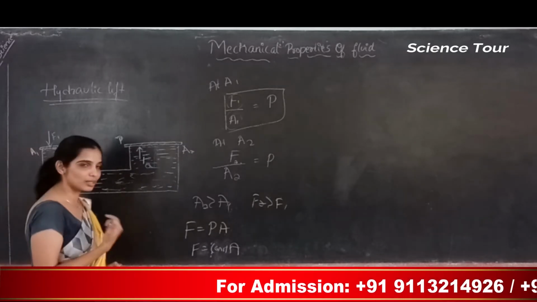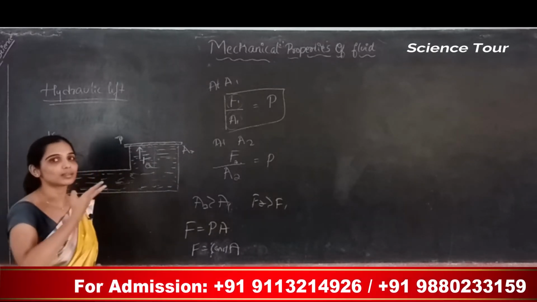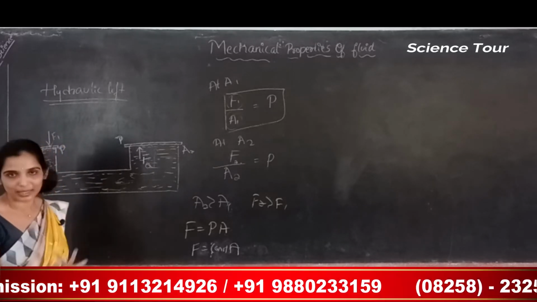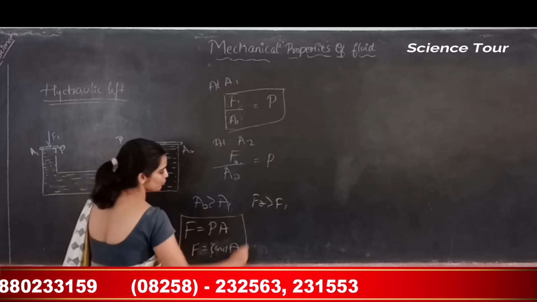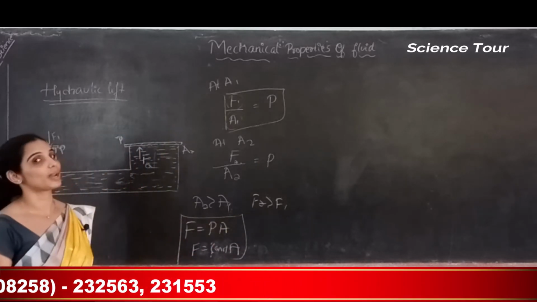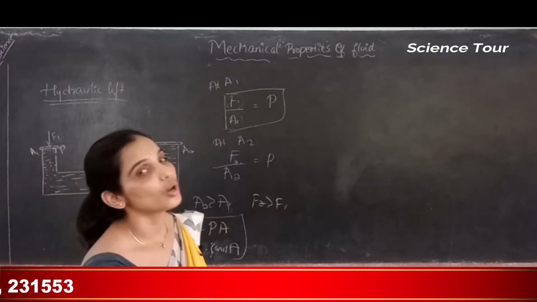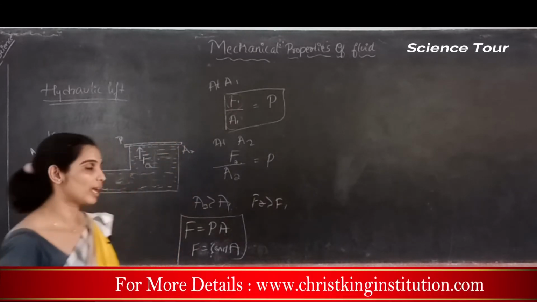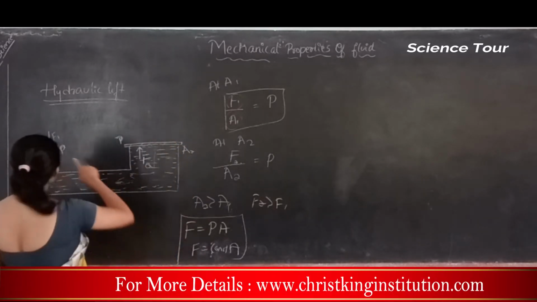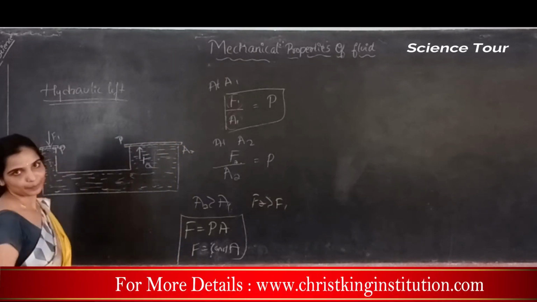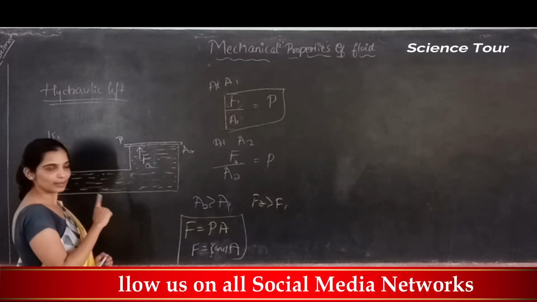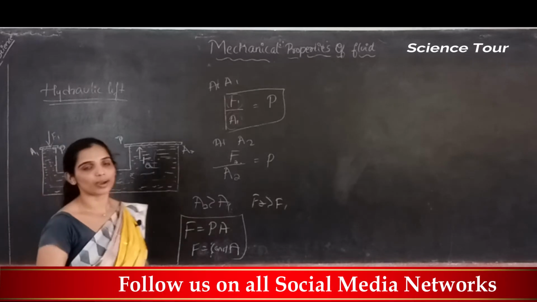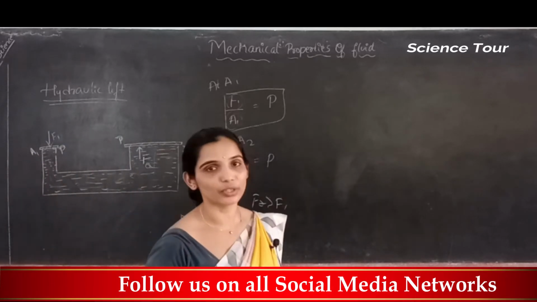I am trying to prove it more mathematically, because maths is more convincing. Force is equal to pressure into area is a known thing. So here pressure is the same at both ends. Pressure at any point of the fluid is constant.